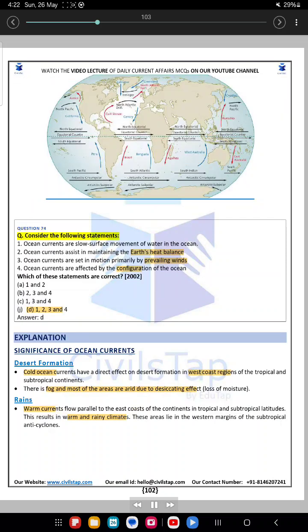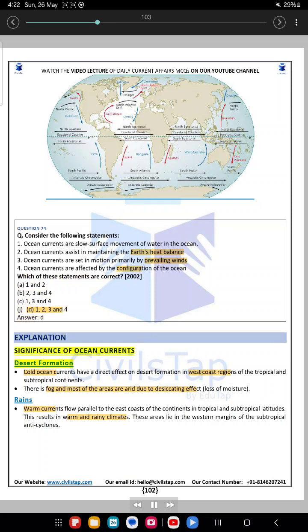Question 74. Consider the following statements. 1. Ocean currents are slow surface movement of water in the ocean. 2. Ocean currents assist in maintaining the Earth's heat balance. 3. Ocean currents are set in motion primarily by prevailing winds. 4. Ocean currents are affected by the configuration of the ocean. Which of these statements are correct? A. 1 and 2. B. 2, 3 and 4. C. 1, 3 and 4. D. 1, 2, 3 and 4. Answer D.